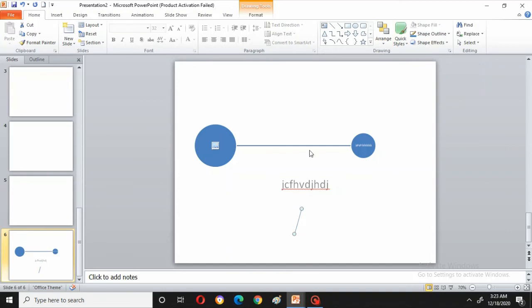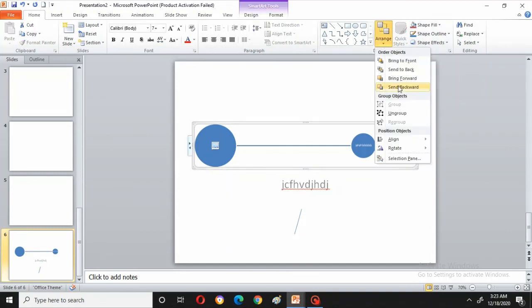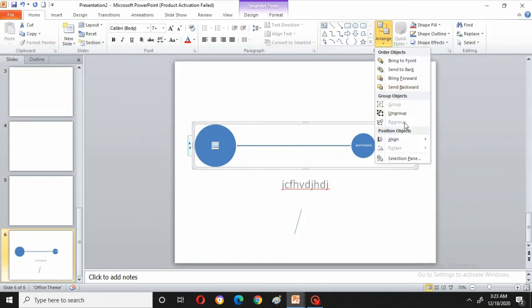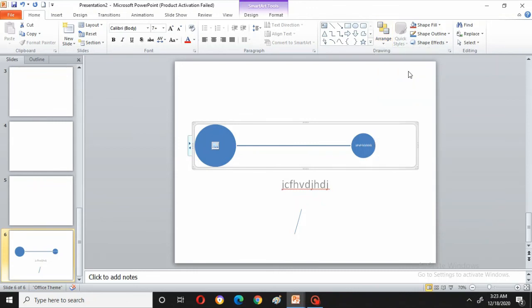Suppose you have created some object and you want to show it in front, bring to front. It is already in front, that's why it is not showing anything. Send to back, so there is nothing here. If many pictures are there and you want to take anything out, at that time it will be useful.